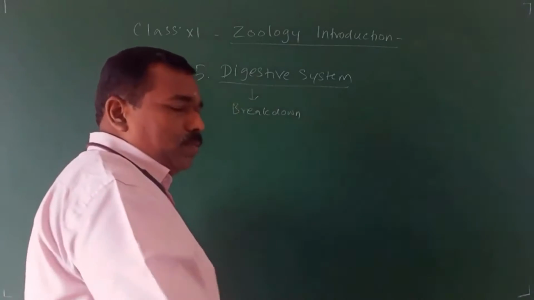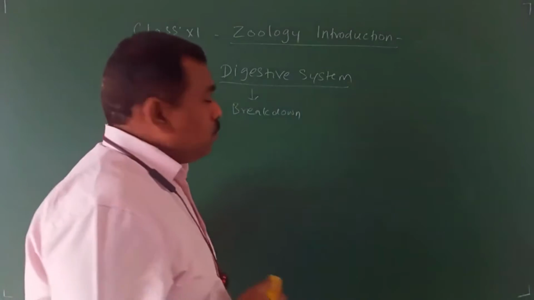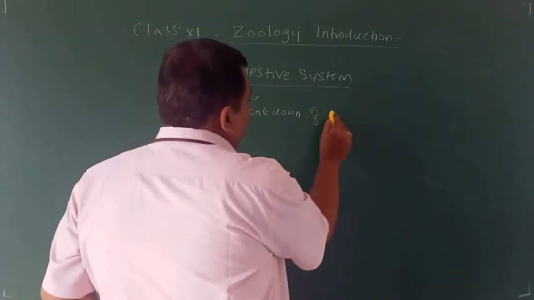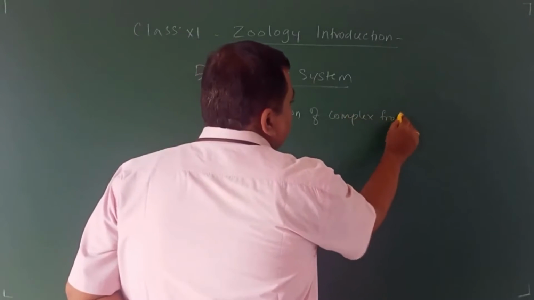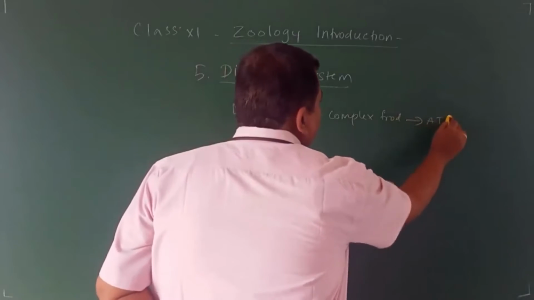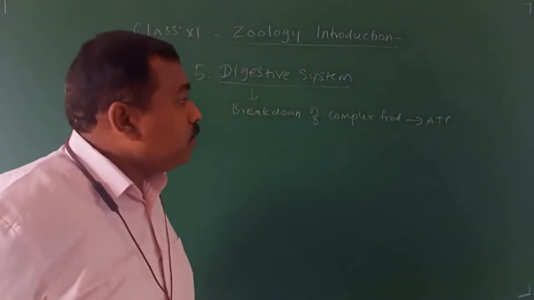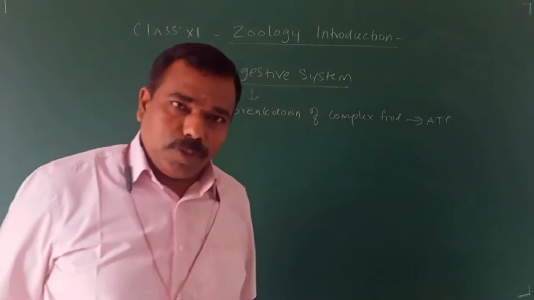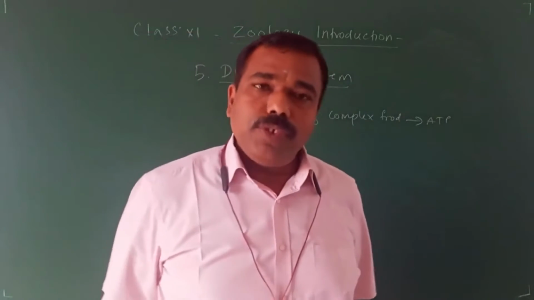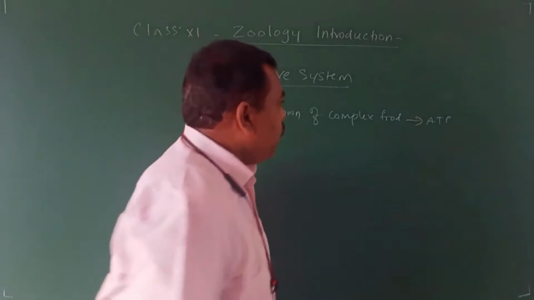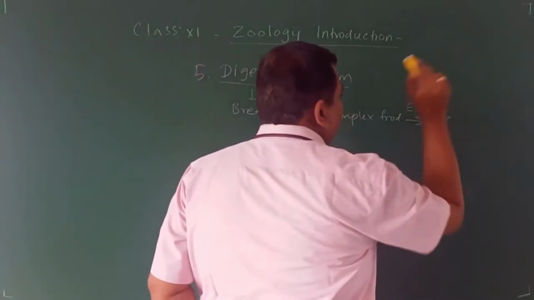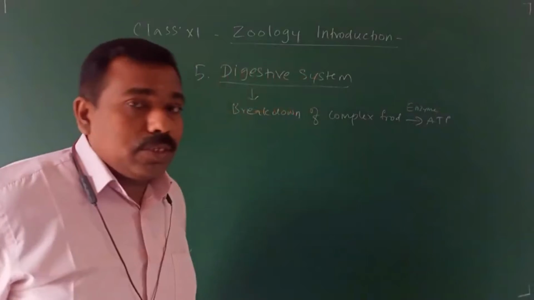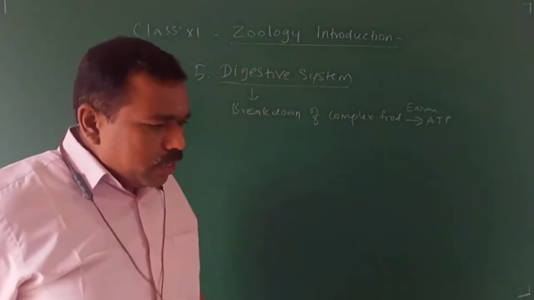Definition and all we will discuss in the lesson. Breakdown of complex food into energy, ATP. ATP means adenosine triphosphate, energy, with the help of enzymes.